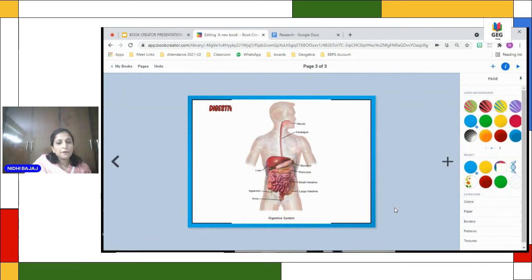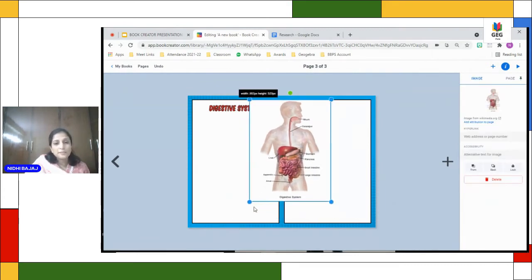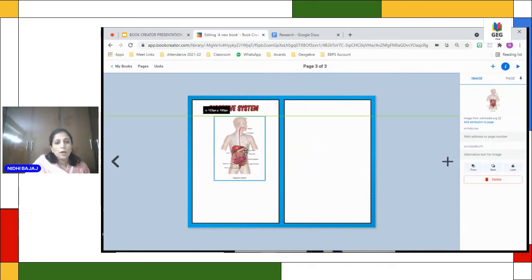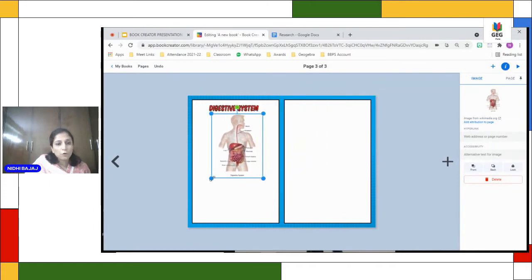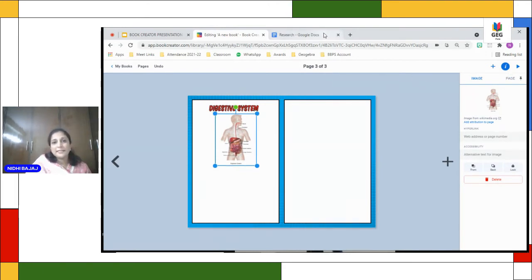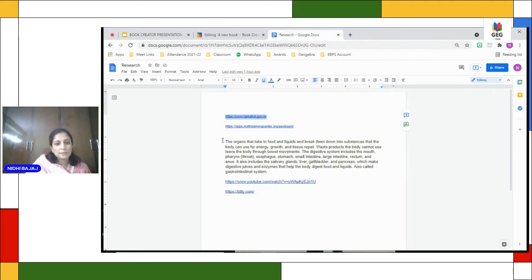Again, here I have not chosen a panel picture because I want to insert a text here. I want to show how to insert the text when you're copying and pasting a bigger text. So now I want to add my text here. So I'll copy my text. It's a little bigger text, so that's why I wanted to show you how to go about it.